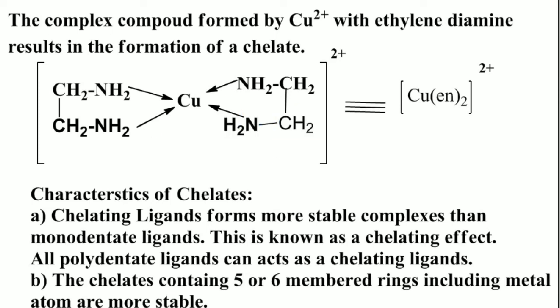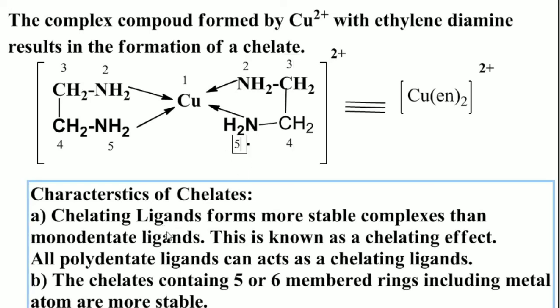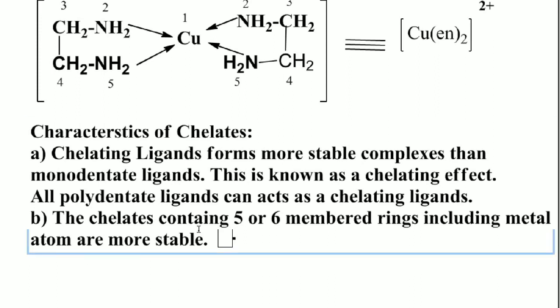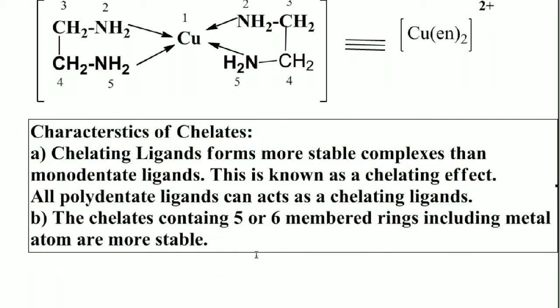If you give numbering from this side, 1 2 3 4 5, it is a 5-membered ring. Similarly, on the right hand side, 1 2 3 4 5. Generally, the chelates which have 5 or 6-membered rings including the metal are more stable.